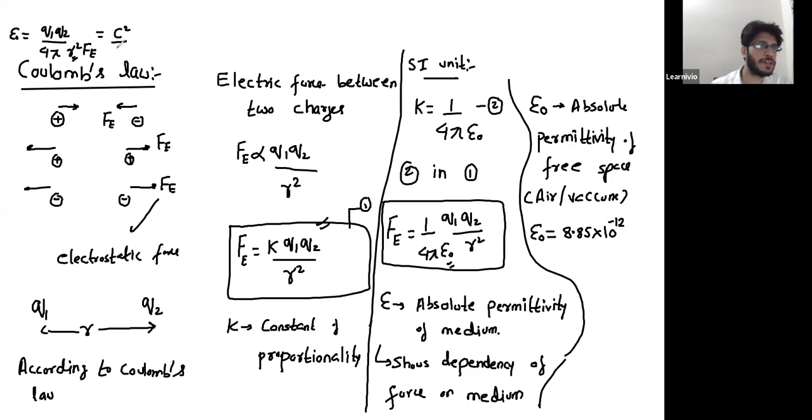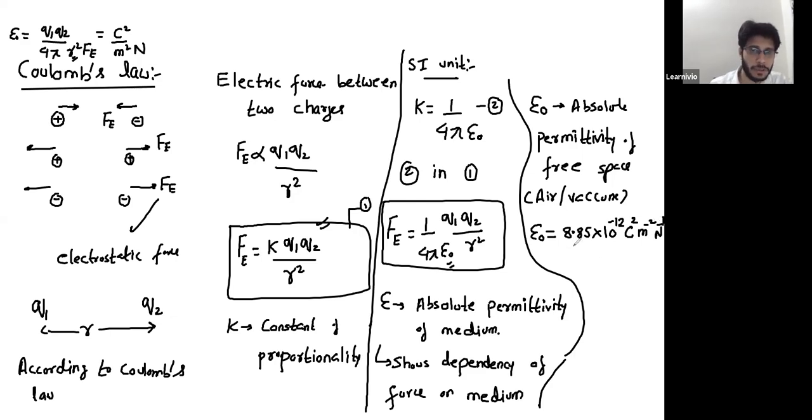It would be meter square. What about force? SI unit of force? Newton. So the combined unit is Coulomb square per meter square per Newton. So this is the SI unit of epsilon naught: Coulomb square per meter square per Newton.